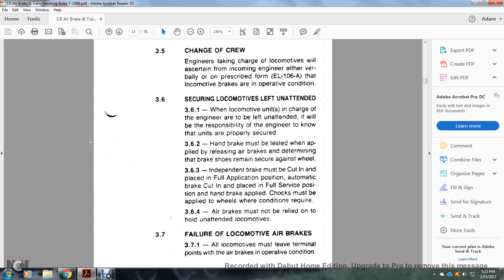3-6-2, the handbrake must be tested when applied by releasing the air brakes and determining that the brake shoe remains secure against the wheel. 3-6-3, independent brake must be cut in and placed in the full application position. Automatic brake cut in and placed in full service position. Handbrake applied with the chocks, and must be applied with the wheels chocked where conditions require. 3-6-4, air brakes must not be relied on to hold unattended locomotives.